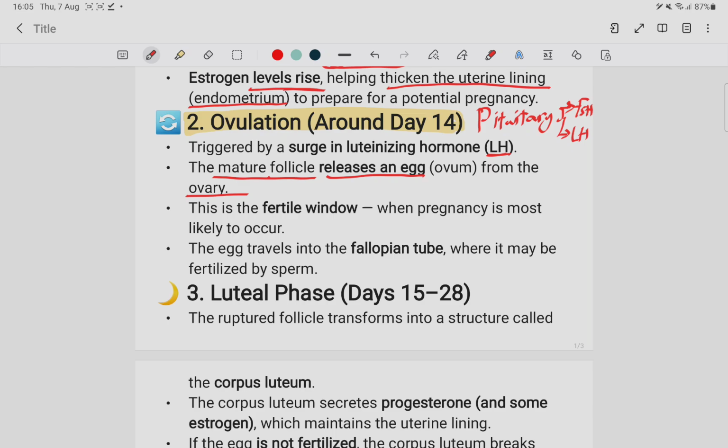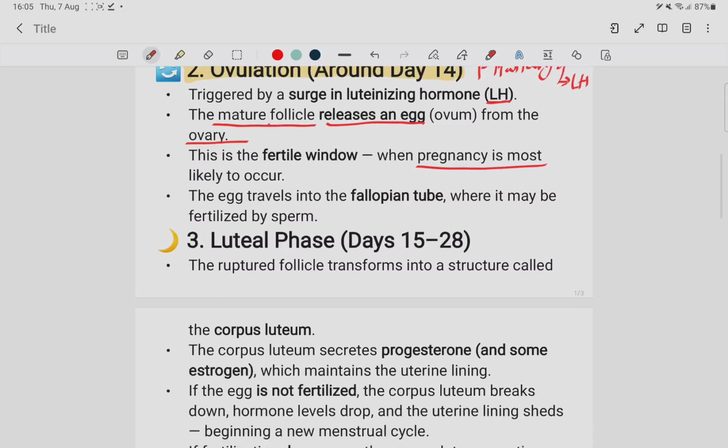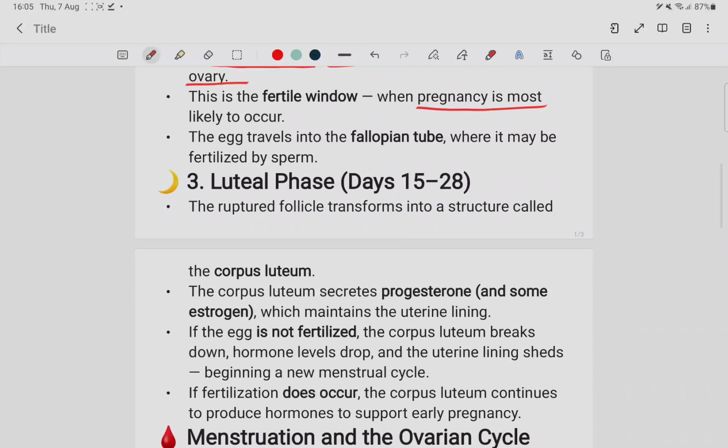This is the fertile window, when pregnancy is most likely to occur. It is at this phase that pregnancy can occur, at the phase of ovulation. The egg travels into the fallopian tube, where it may be fertilized by the sperm.